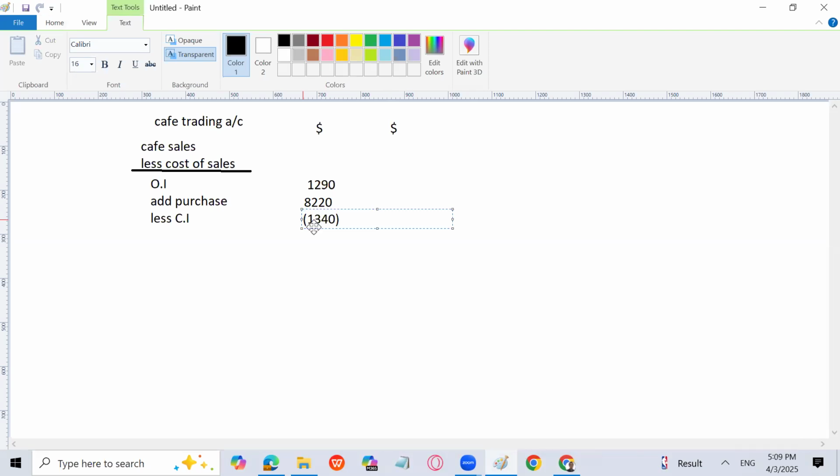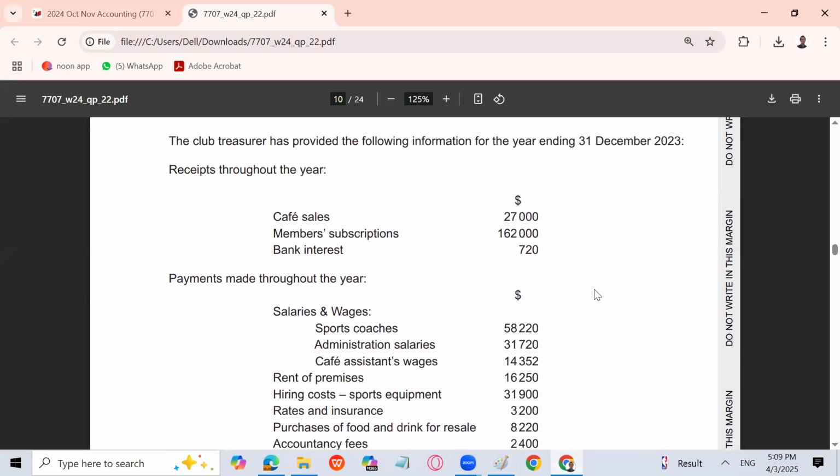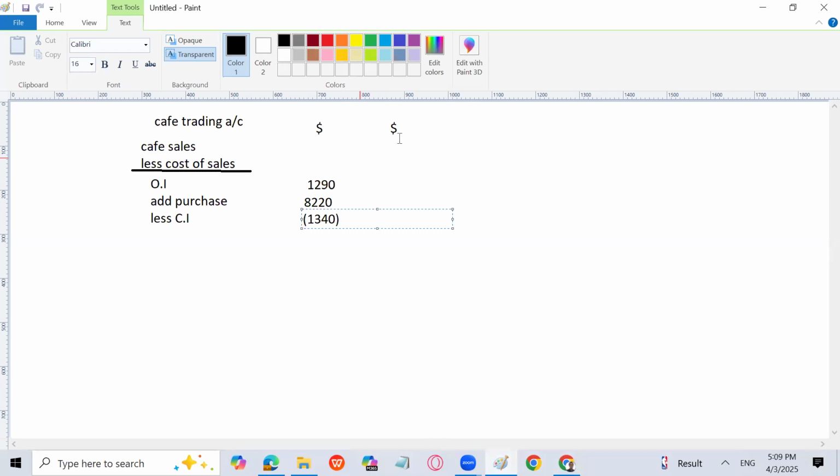So what is the cost of sales? Can you please tell me the answer? Cafe sales is given in the question. That is all on cash. So cafe sales for cash, or cash sales, you can write, that is 27,000. So I can write here. There are no returns or things like that.